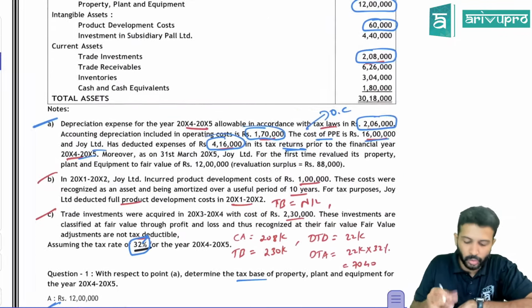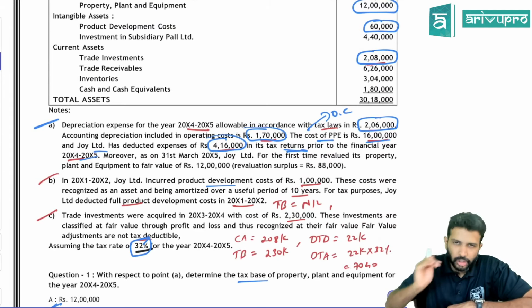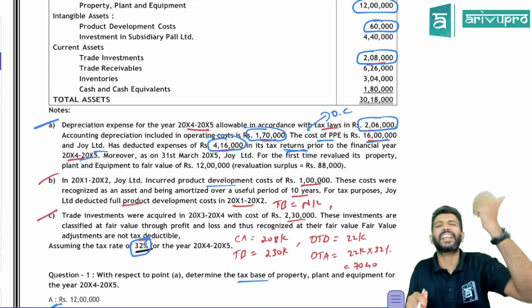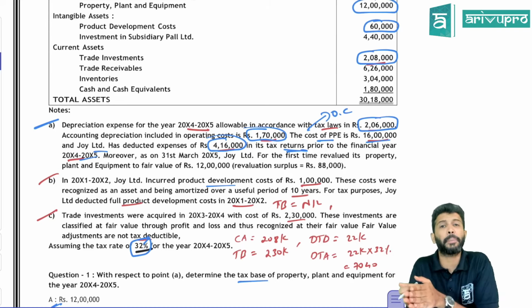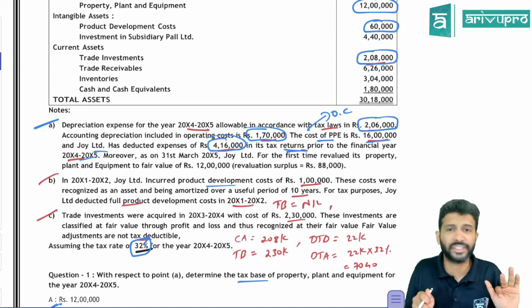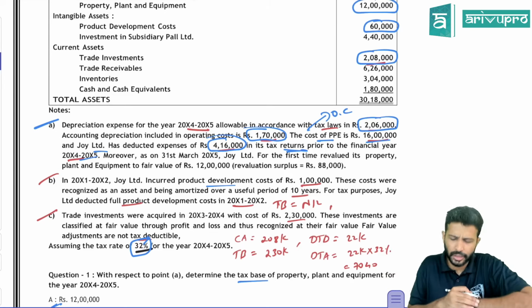Next, we'll go with respect to the development cost. So you are incurring some development cost. This is an intangible asset under development. We've already studied that as per Ind AS 38, development cost can be capitalized, yes, provided the TIFRC conditions are satisfied. Maybe the conditions are satisfied, so they have capitalized it.